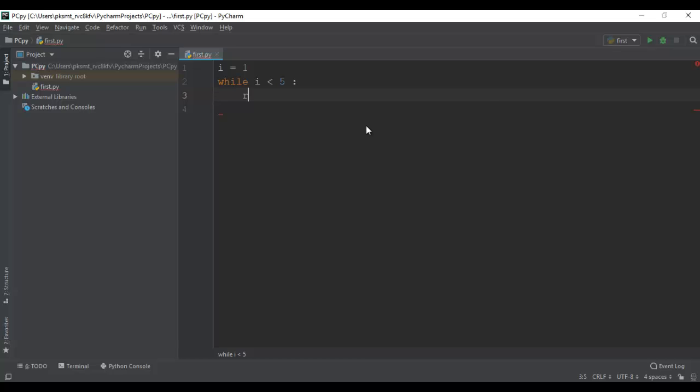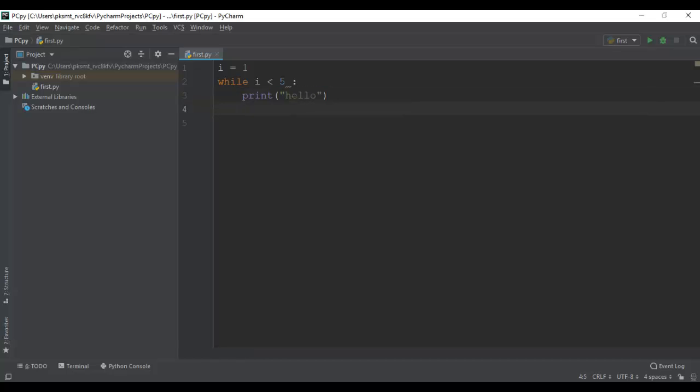Let's say we are going to print something like hello, and to make the condition false we need to increment the value of i. Otherwise, every time it enters the loop it checks the value of i, that is 1 is less than 5, so it always returns true since the value of i is never incremented in the loop, and it reaches an infinite loop.